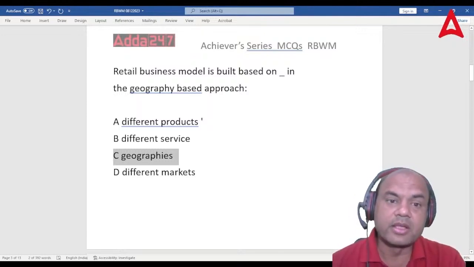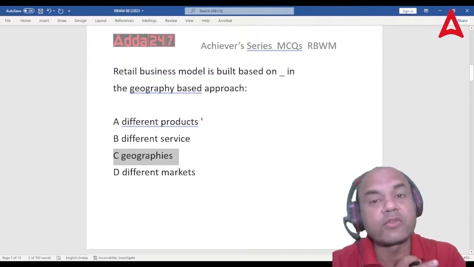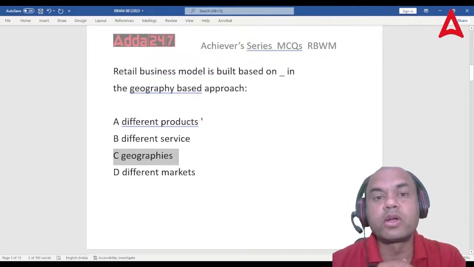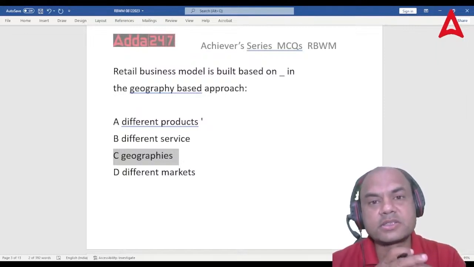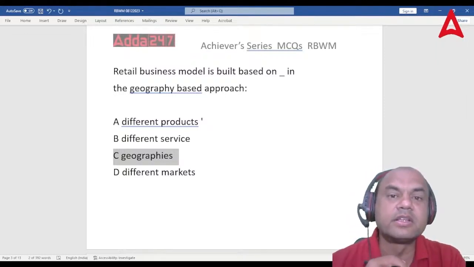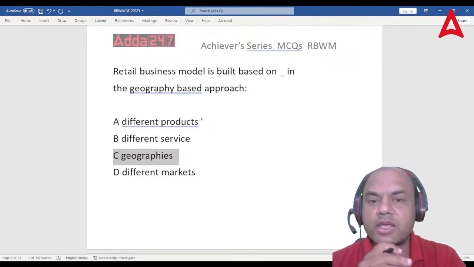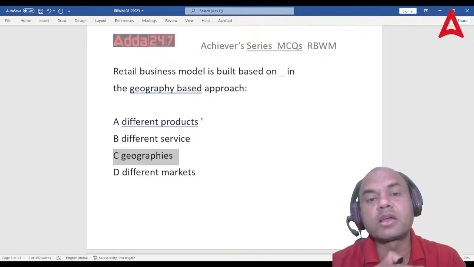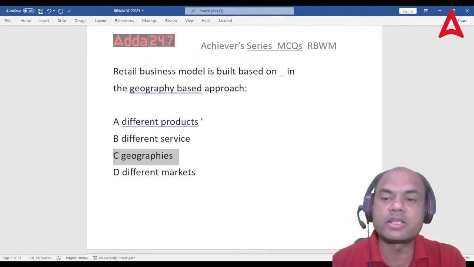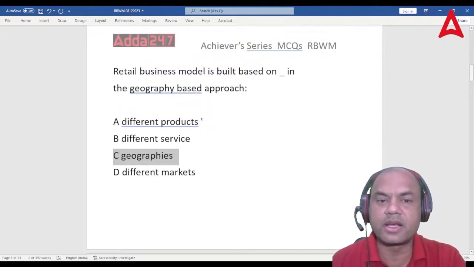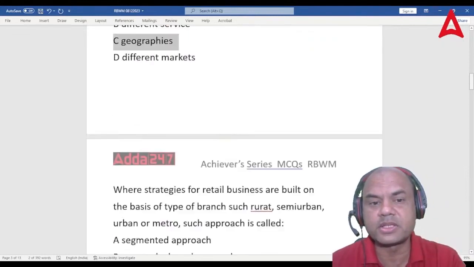That's why I'm saying follow the series completely, because if you start from the middle, you won't get the grip. Some topics we cover in this class, some in other classes, and when something important comes up, we cover it wherever we can. So the answer here is geographies: a retail business model is based on geographies in a geography based approach.